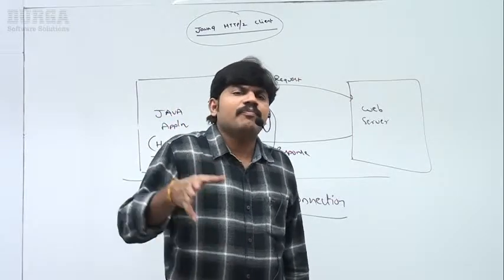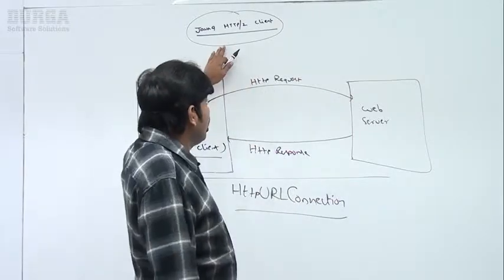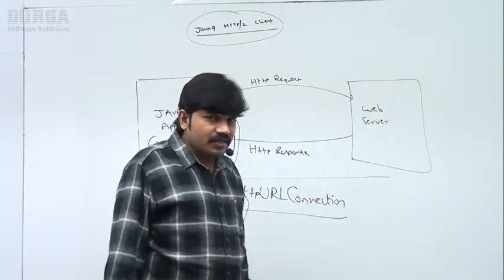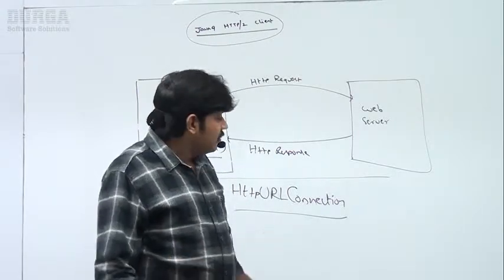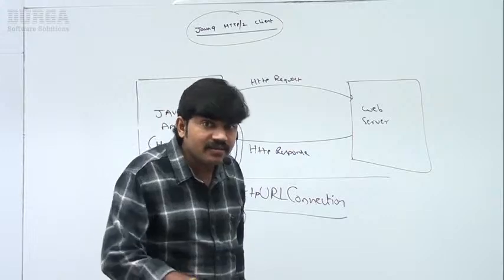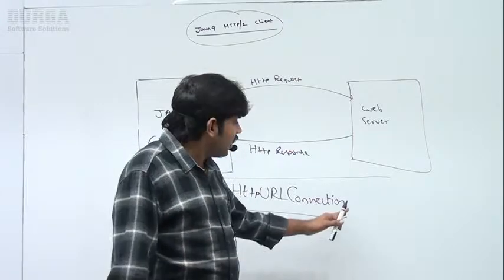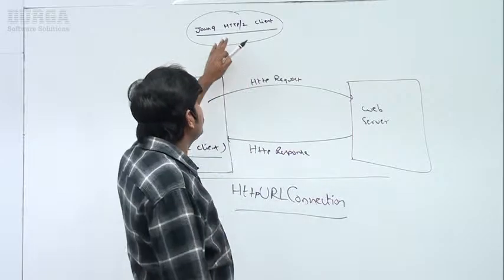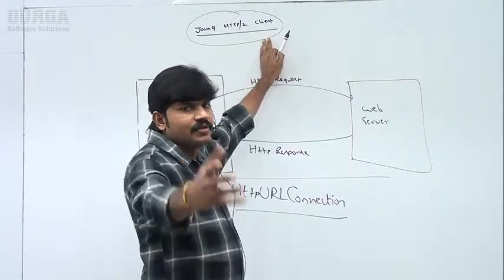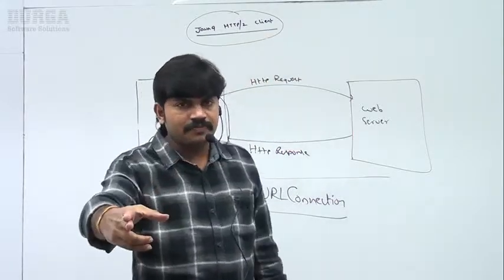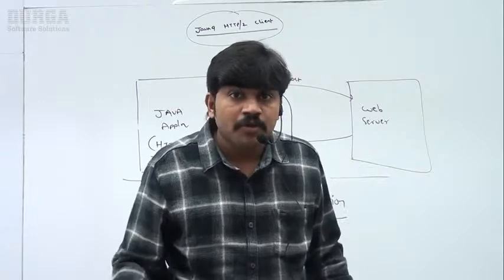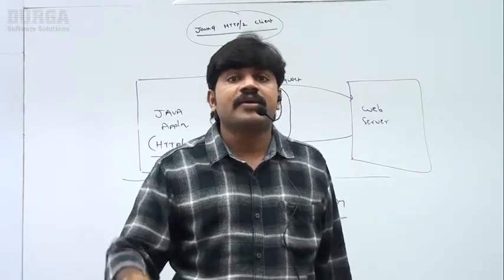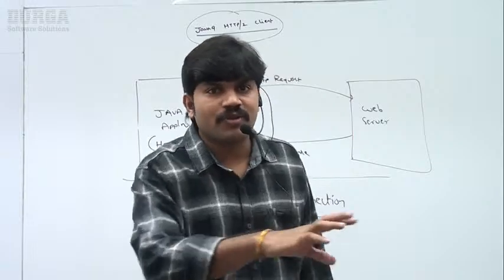But in the 1.9 version, this concept came. Happily, the people are going to use this concept, right? Then immediately you may ask another doubt. Sir, this concept is already there. Until the 1.8 version, the people are using this concept only. What is the need of this new client? Very simple. The old concept is there, but still a new concept is coming. It means in the old concept there are some problems. To overcome these problems, a new concept came.